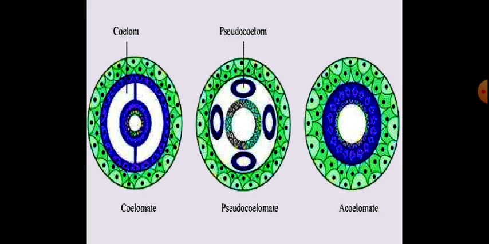Example, Ascaris, round worms. The worms which are present inside our body, parasites, round worms. Okay, they possess the pseudocoelomate type of coelom.